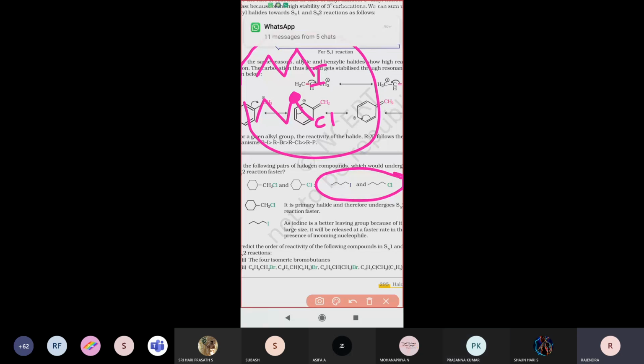One. Only one carbon. So what type of alkyl halide is it? Primary alkyl halide. Very good.